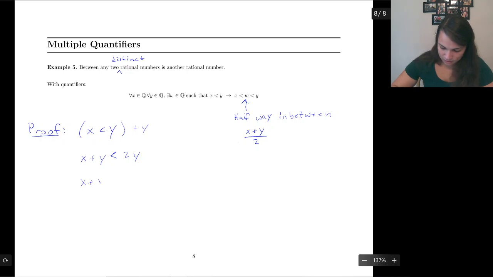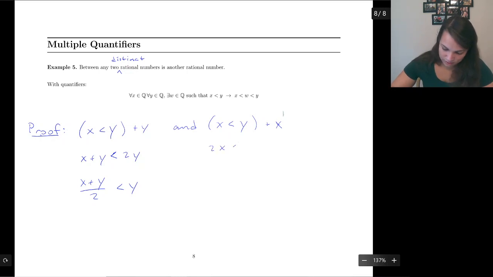So then x plus y divided by 2 is less than y. And then I'm going to repeat this again. I'm going to do it by adding x to both sides. x less than y, I'm going to add x to both sides, so that's going to be 2x is less than x plus y. x is less than x plus y over 2.